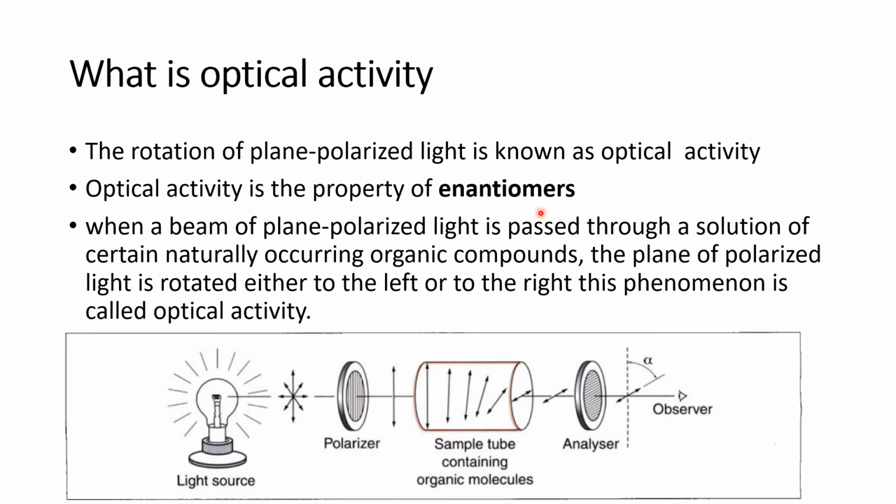This enantiomer will deviate the plane polarized light at a certain angle, or it rotates the plane polarized light by a certain angle. Such a property is called optical activity.